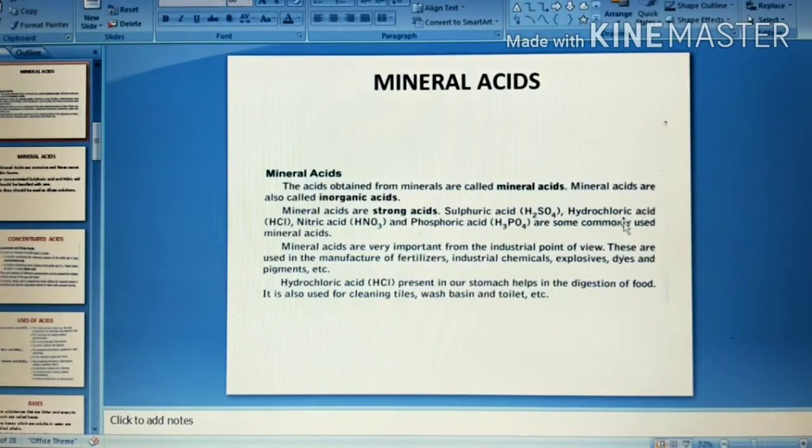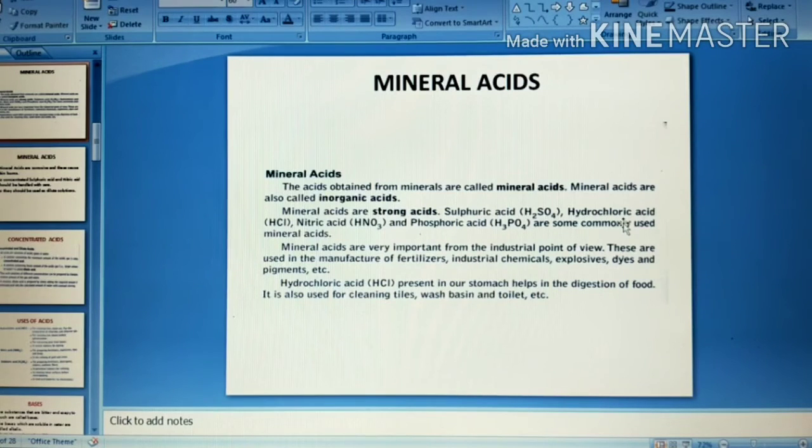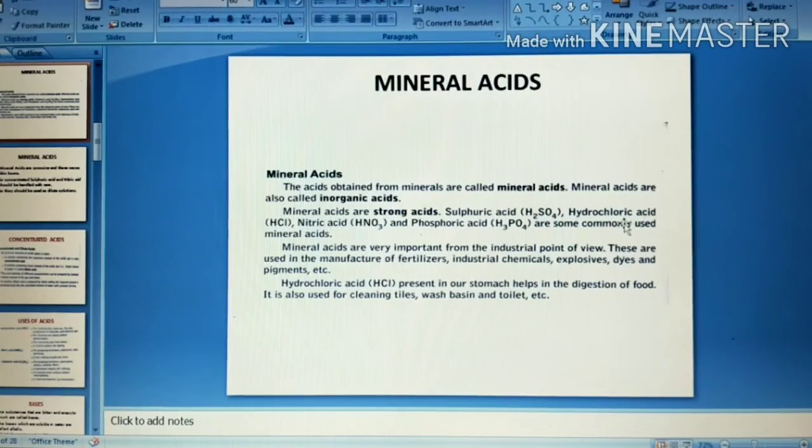Now coming to mineral acids, as I had told you earlier also, the acids obtained from minerals are called mineral acids. Mineral acids are generally inorganic acids. I had told earlier that acids can be divided into two parts, organic and inorganic acids. Organic acids are weak, whereas inorganic acids are much stronger. Mineral acids are strong acids. For example, sulfuric acid H2SO4, hydrochloric acid HCl, nitric acid HNO3, and phosphoric acid H3PO4 are some commonly used mineral acids.